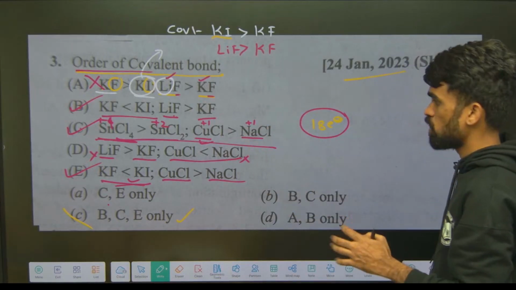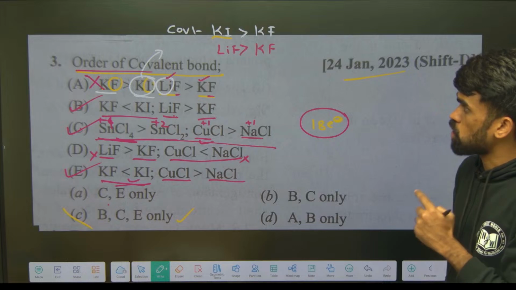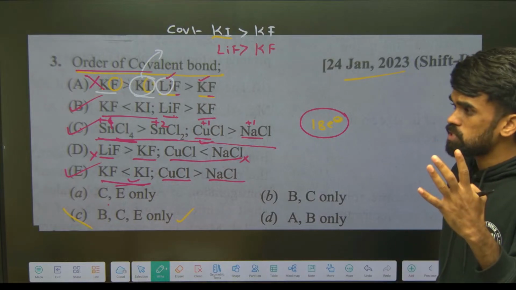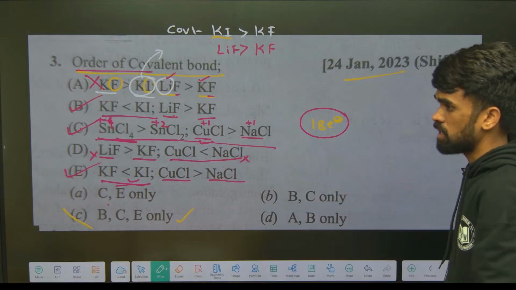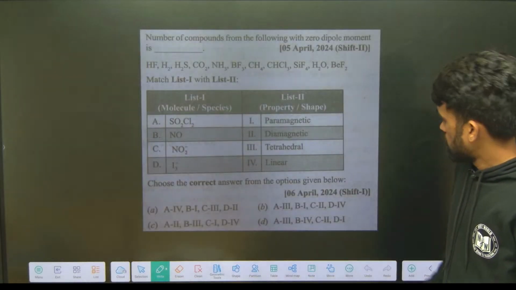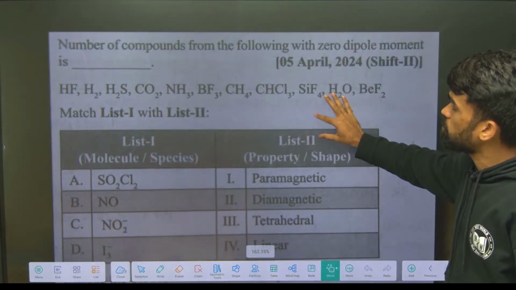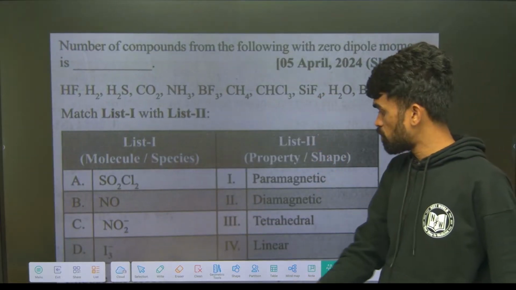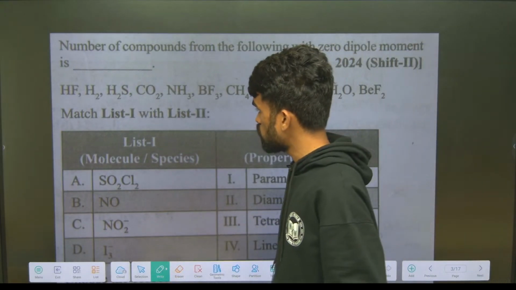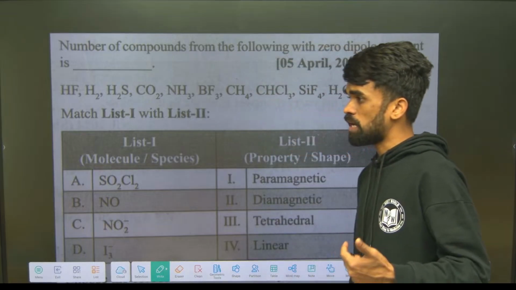Okay, next. Hope you got clarity over this topic, Fajan's rules. Only 5 rules you should remember that we discussed here. Okay, next here, students, look at this number of compounds. I told you dipole moment is very, very important. I will show you two questions, one for me, one for you as homework.